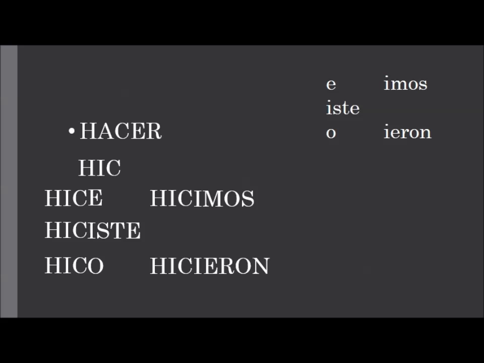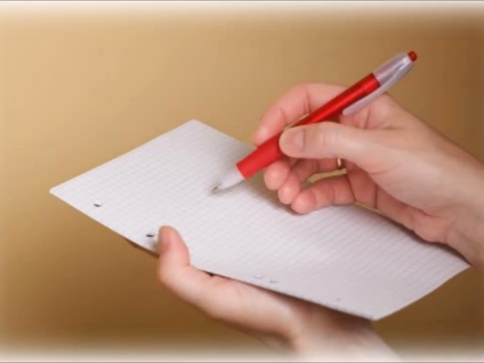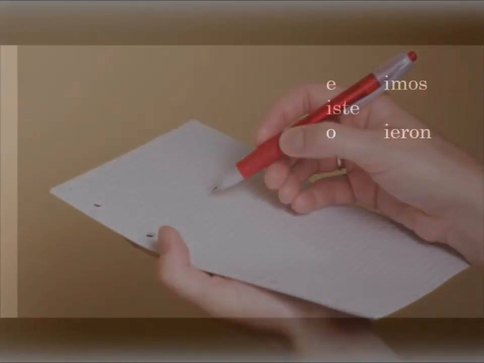But wait a minute, él is not hico, that's hizo. We need to change hico to hizo. How do we do that? Well, let's change that C to a Z. Now it becomes hizo. So get out a piece of paper and write this stuff down.